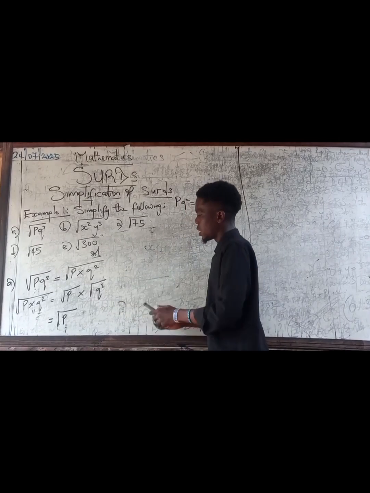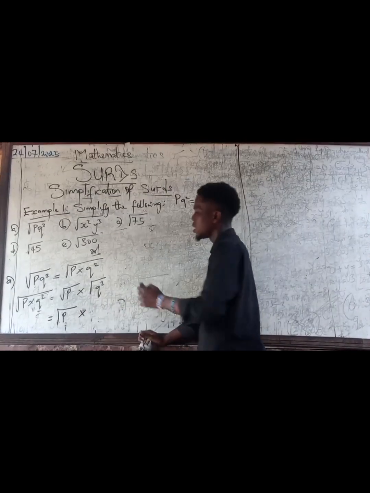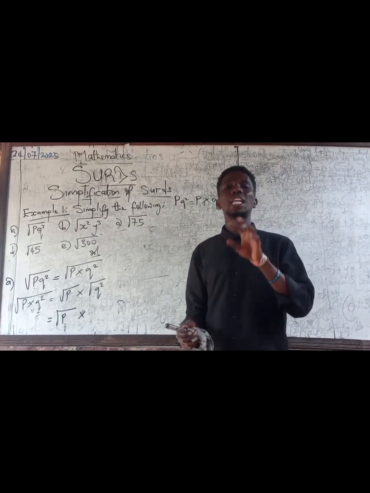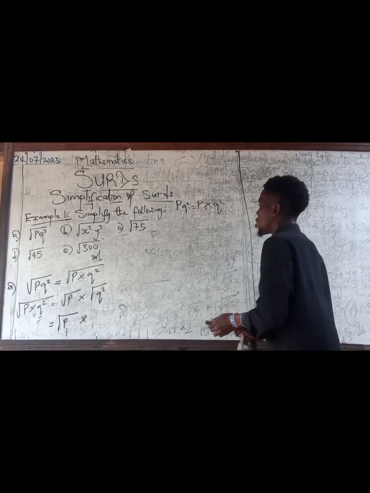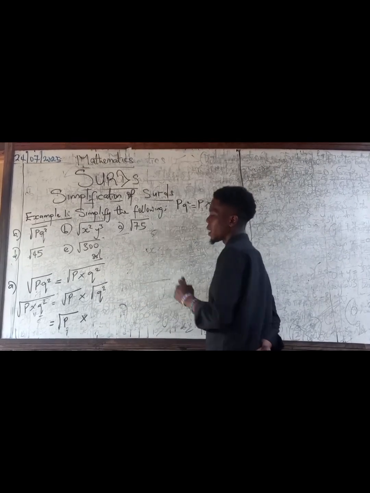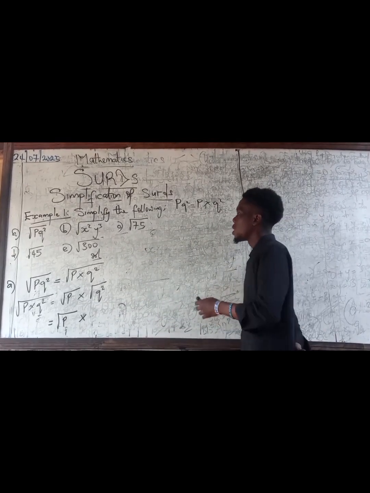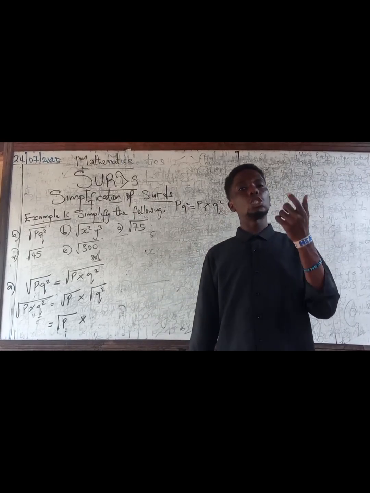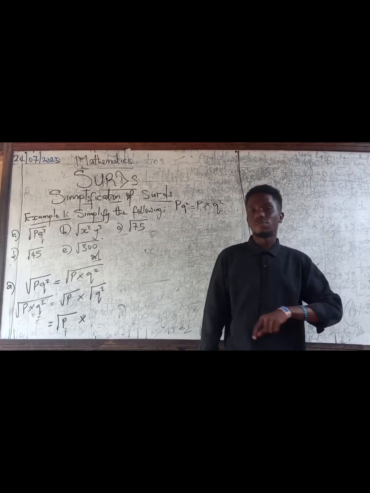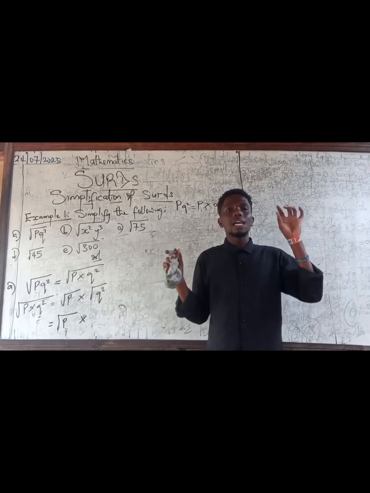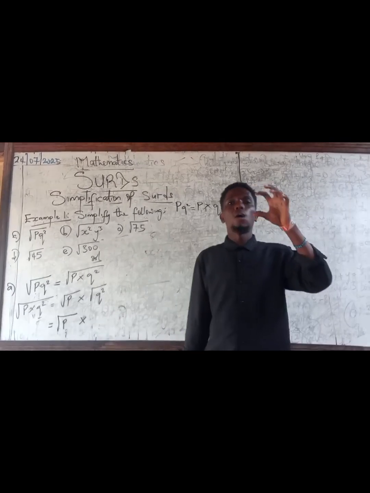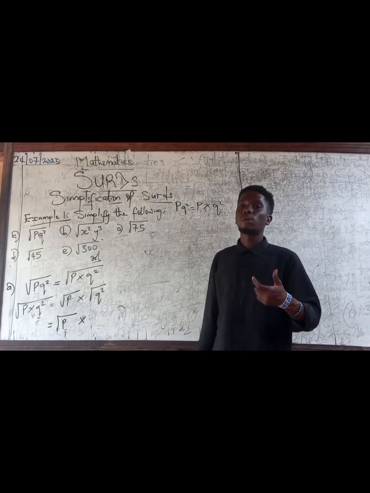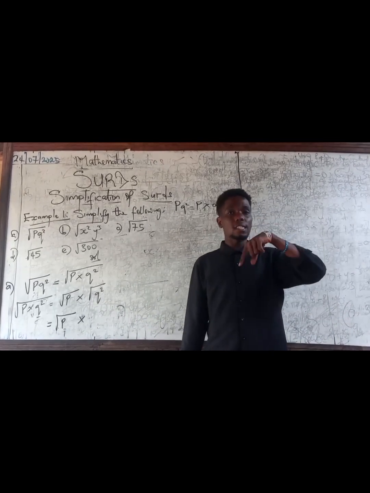Now, let's move to this. Times square root of q squared. Now, q squared is what I call a perfect square. Now, why do I call this a perfect square? Beautiful. A perfect square is formed when you multiply a number by itself. It's as simple as that. A perfect square number is formed when you multiply a number or a figure by itself. Alright?